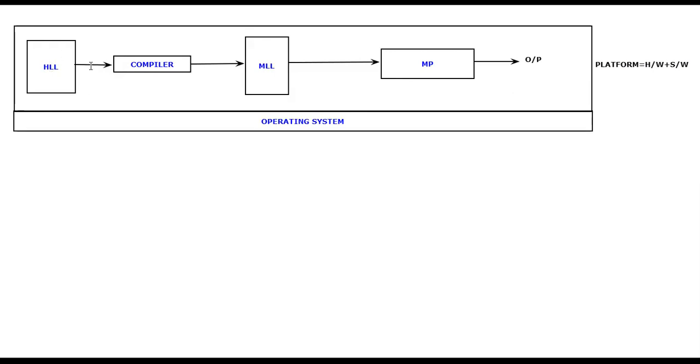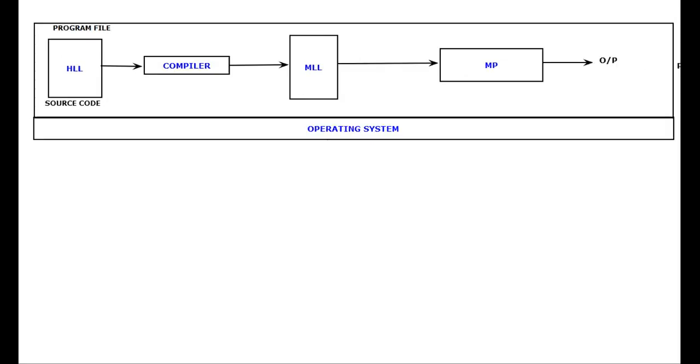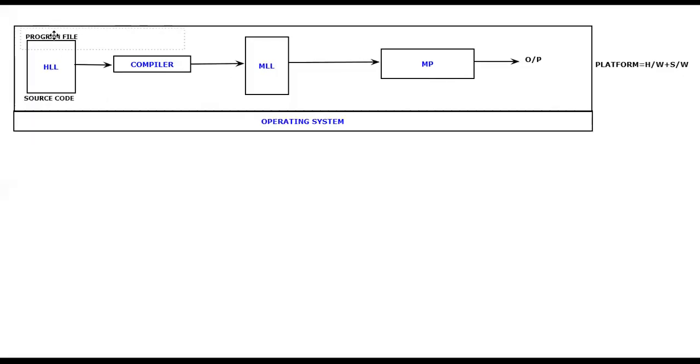And one more thing that you should be understanding here, whenever you are going to write the so-called high level language, this is what people are going to call the source code. So this is the source code. The source code is available for us. The high level programming itself, we are going to call it the source code, and people will also call it by one more name, and I would like to tell it is nothing but the program file. So this is the program file which is available for us. I would like to tell it as a program file.